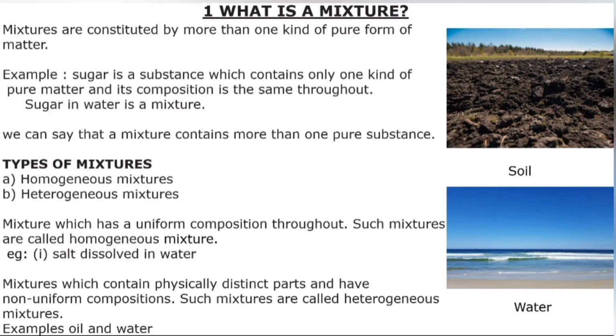The second type is the heterogeneous mixture. A mixture which contains physically distinct parts and has a non-uniform composition is called a heterogeneous mixture. For example, oil in water. If I mix oil and water, they do not mix uniformly. That's why it is called a heterogeneous mixture. We can identify the contents present in it. These are the two types.